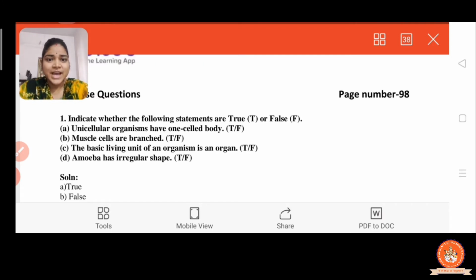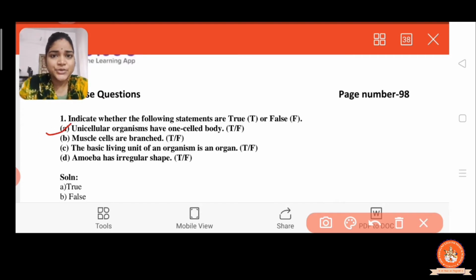So students, after completion of chapter 8, that is cell structure and function, now we are going to start the exercise question answer. The first question in that is true and false. The first one in that is: unicellular organisms have one-celled body. Is this right or wrong?